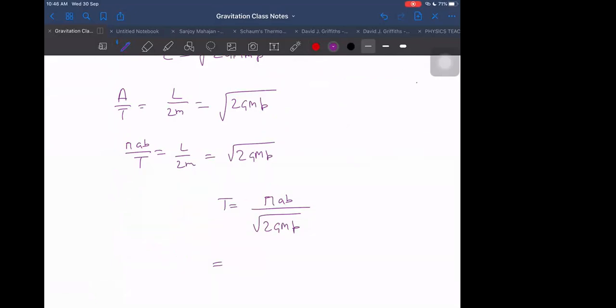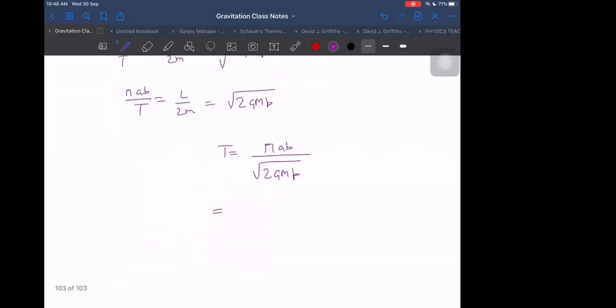Yes, sir, right only. I can write it as 2 pi by omega multiplied by 2 pi, and convert it in terms of A only now. I can write P is equal to B square by A. If I do that, then B gets cancelled, and then pi A upon root A will be pi A square by root of 2GM.